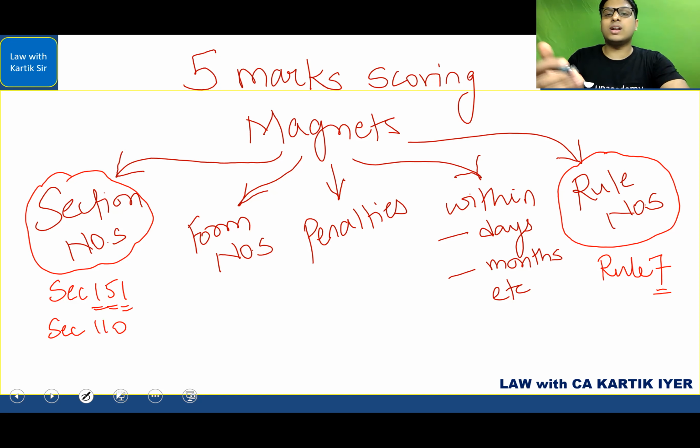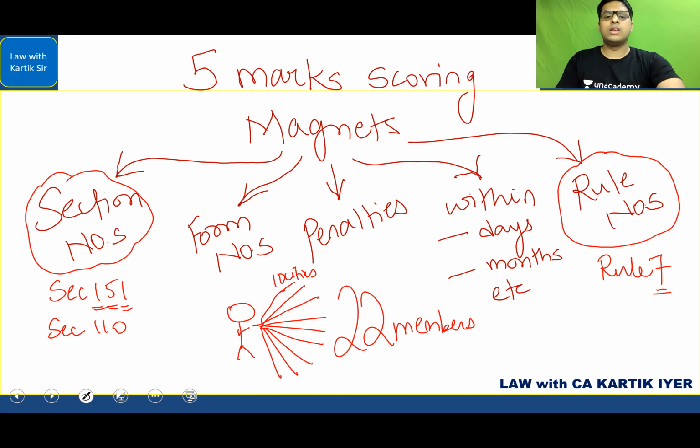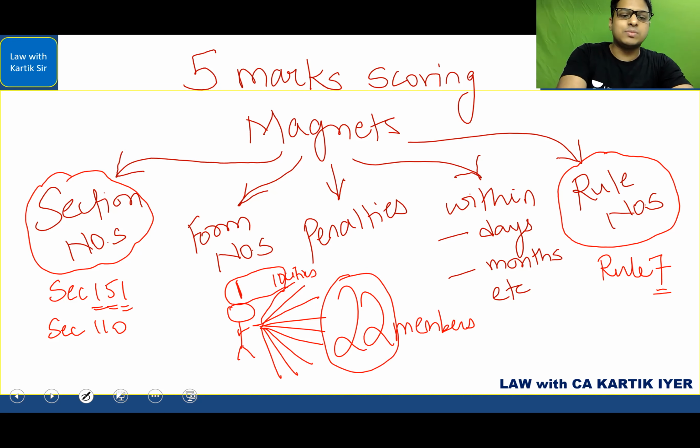So how do you remember the rule number in relation to that? The way we do it in the class is, imagine that there is one person, and he is sending the post for the voting part. He is sending the post to 10 cities, and in these 10 cities, a total of 22 members reside. Very simple. Section number is 110 and rule number is 22.